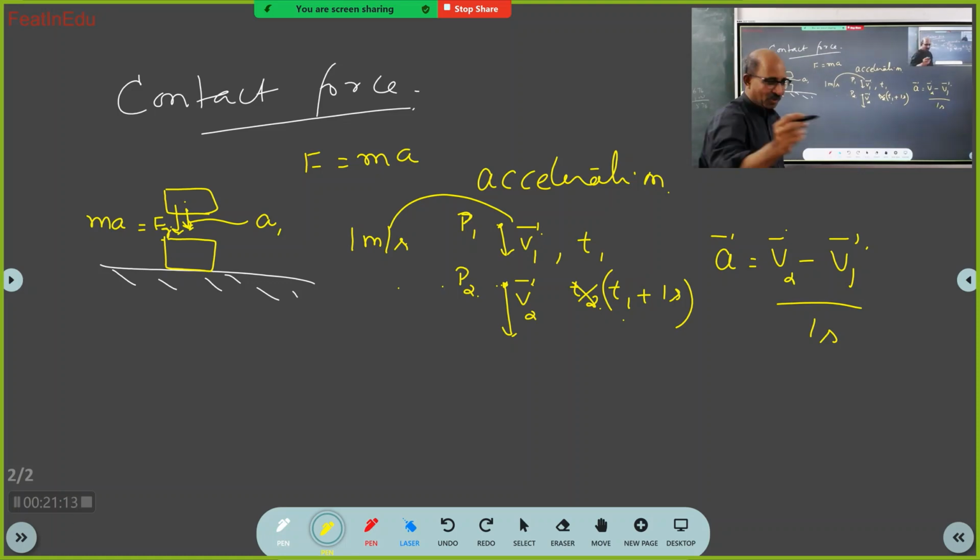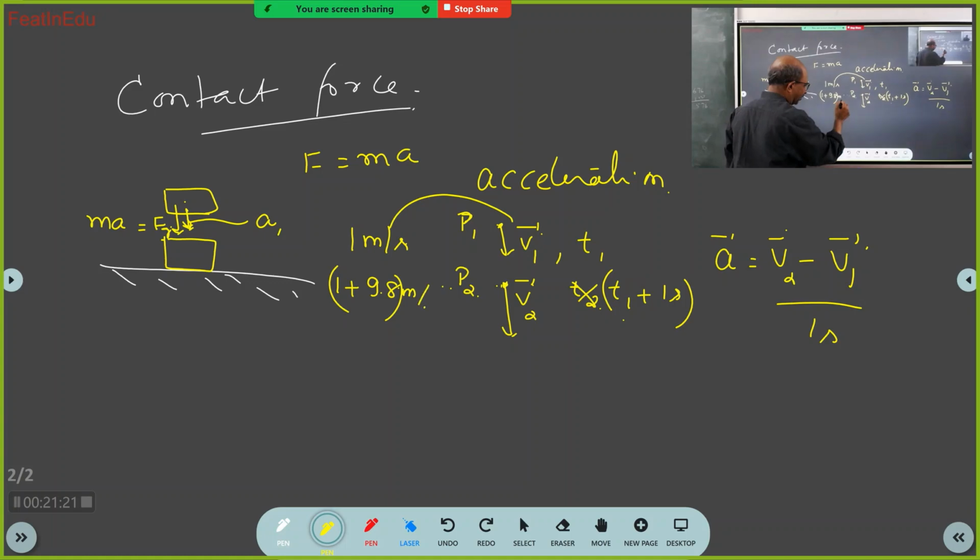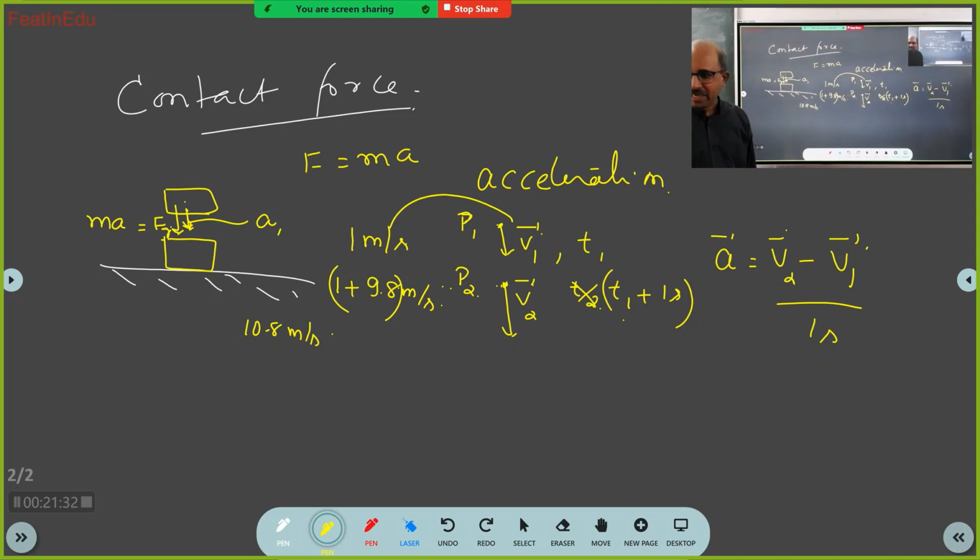You will see that the velocity will be 1 plus 9.8 meters per second, which is 10.8 meters per second. What does that mean? Within 1 second the velocity increased by 9.8 meters per second.